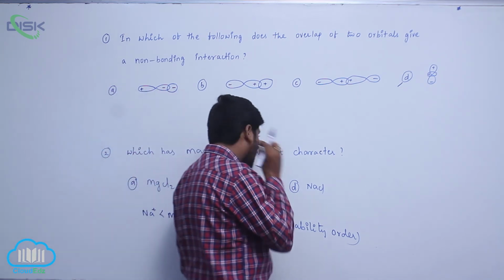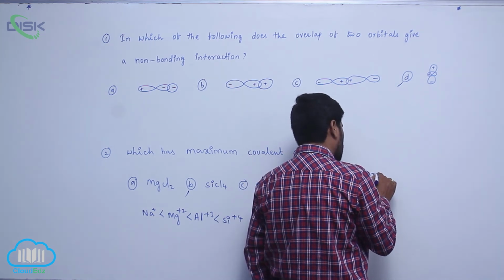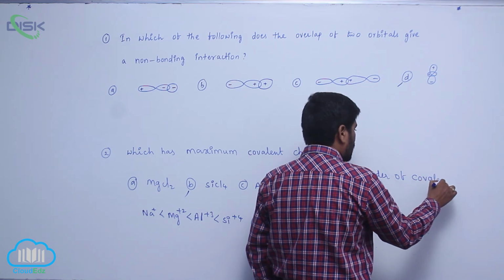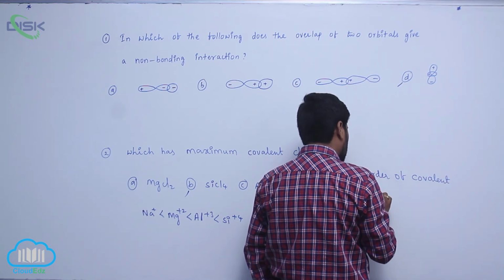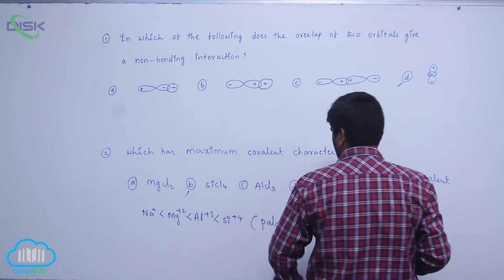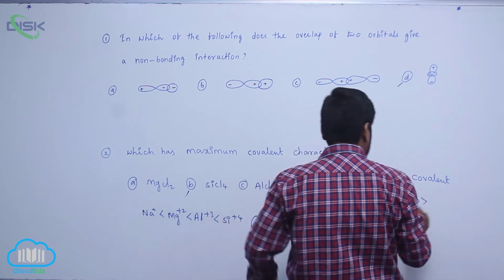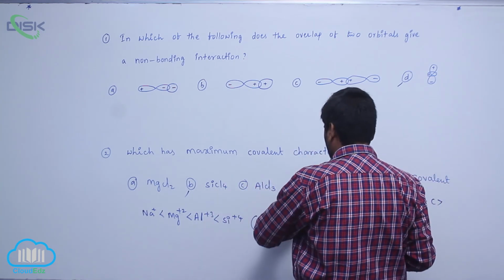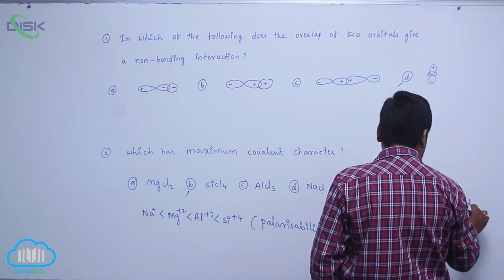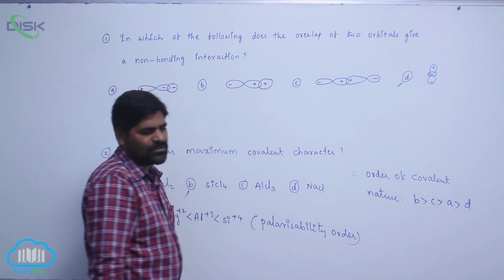So the order of covalent character, or covalent nature, of these species according to Fajan's rule is: B is more covalent, then C is more covalent, then A, and D is highly ionic, so the ionic percentage increases.